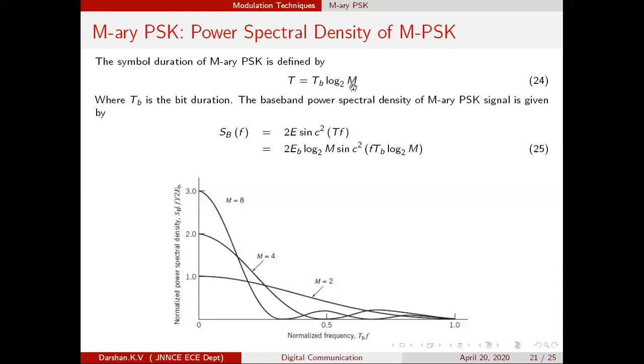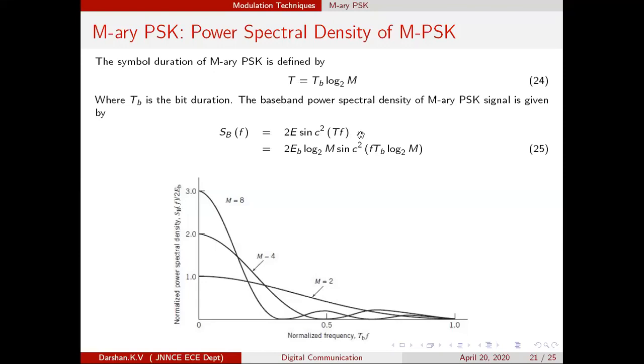What is M? Total number of symbols. What is T_B? It is the bit duration. Then what is this T? It is the symbol duration. Each symbol contains a number of bits. So what is the bit duration? T_B. How many bits does a symbol contain? It contains log M to base 2 bits. With this equation, the power spectral density is obtained as 2E sinc square of T f.